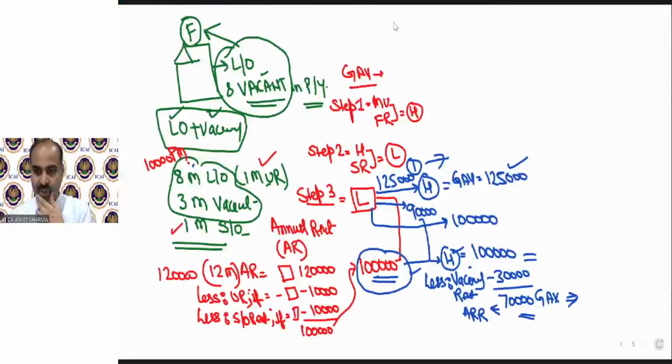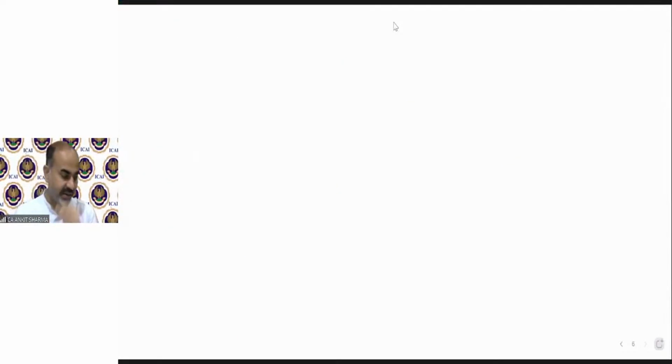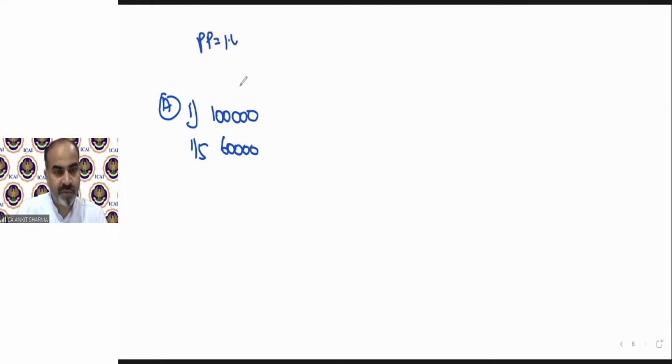So the example I asked you in our last class, the correct answers: in case A, current year interest will be 1 lakh, that is 10% of 10 lakh rupees. The one-fifth of the pre-construction period interest will come to 60,000. How? The pre-construction period will be from 1st April 2020 till 31st March 2023, before the completion of the house. That means a 3-year construction period, total 3-year interest will be 3 lakh. One-fifth of it will be 60,000.